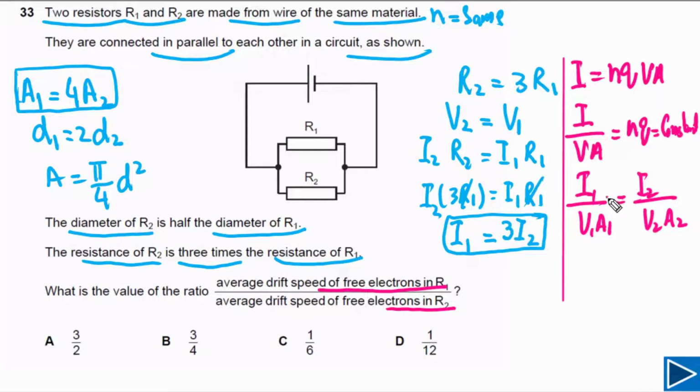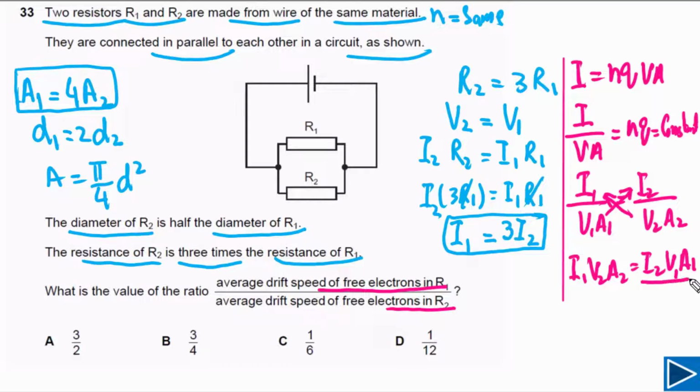We can cross multiply, so we can multiply this side with I1 and we can multiply this one with I2. So we can write I1 V2 times A2 is equal to I2 times V1 times A1. We need ratio between V1 and V2.